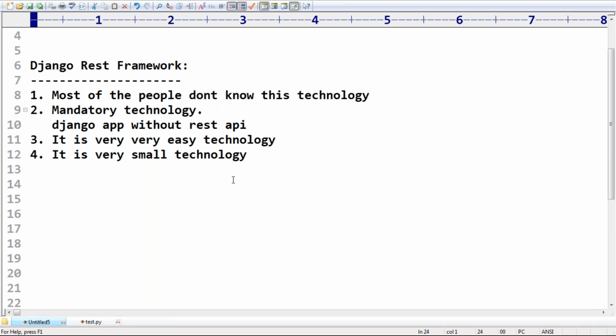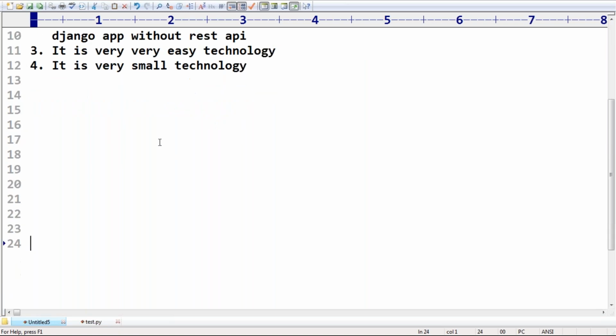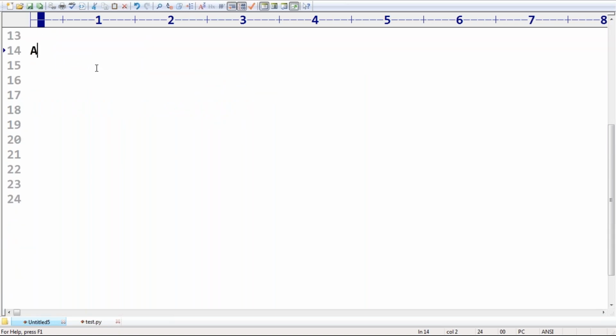Okay, now the next thing I have to discuss for you people is some general terminology I want to introduce related to our Django application, I mean related to our REST API. Generalized terminology: I'm using API, next I'm using web API. Sometimes we use the word web service. Java people especially use web services. Web API and web service, both are the same, sir.